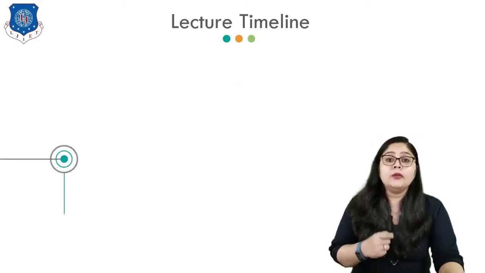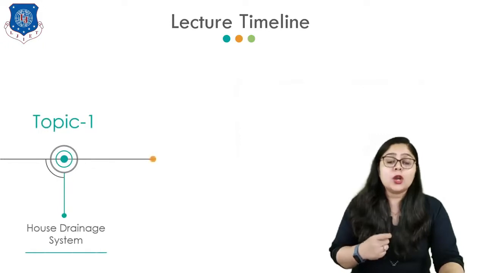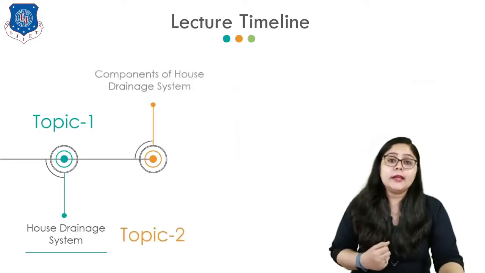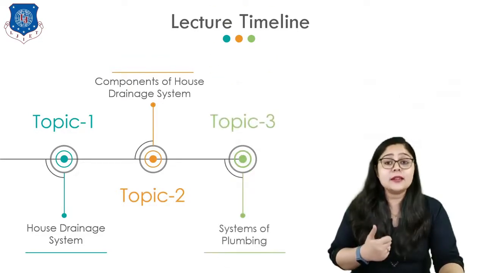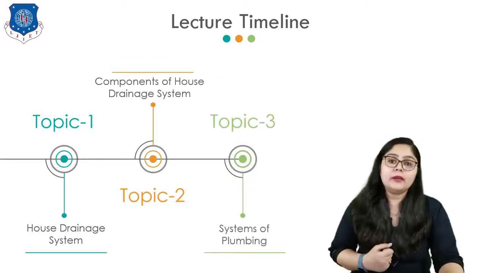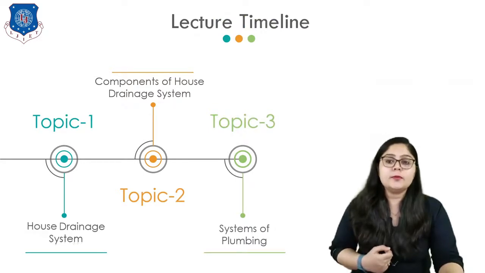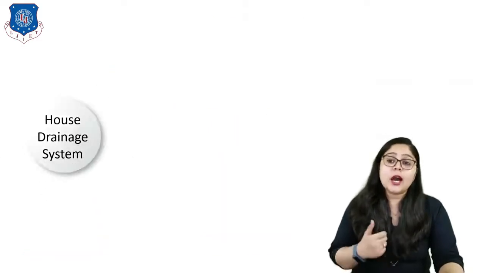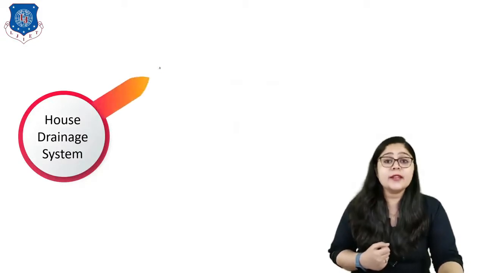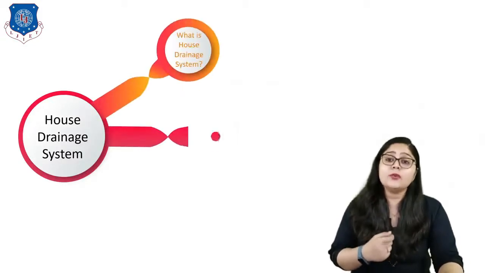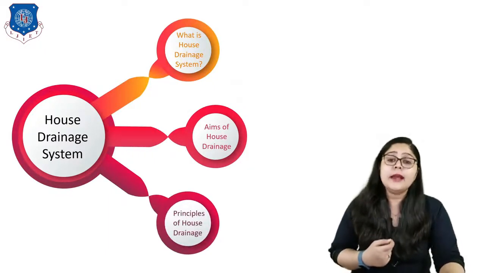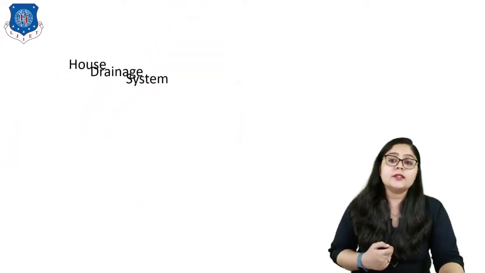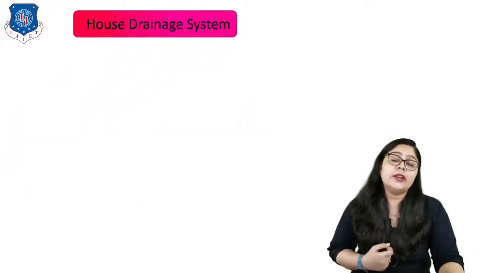For today's lecture, our topic 1 is the house drainage system. Topic 2 is the components of the house drainage system, and lastly we will see the system of plumbing. So without wasting much time, let us begin with topic 1, which is the house drainage system. Here the first term required is what a house drainage system is, then we will see the aim of house drainage, and lastly the principles of house drainage.